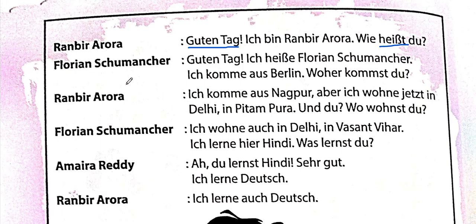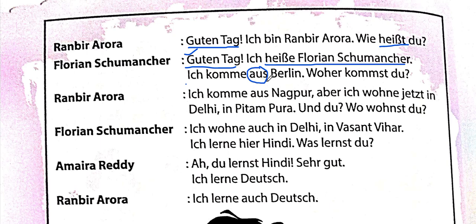Then Florian Schumacher is replying to him, saying, Guten Tag, ich heiße Florian Schumacher, ich komme aus Berlin, woher kommst du? Guten Tag again means good afternoon, ich heiße Florian Schumacher, I am named Florian Schumacher, ich komme aus Berlin. We've already discussed the use of aus here.